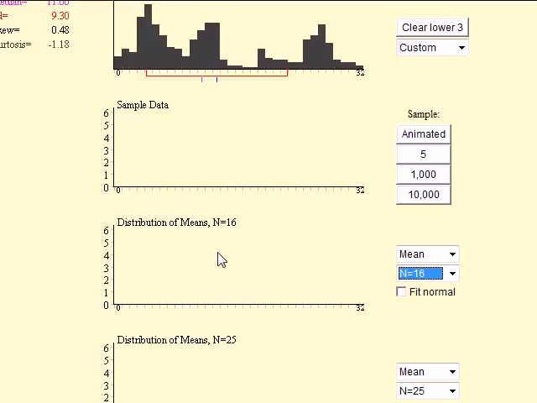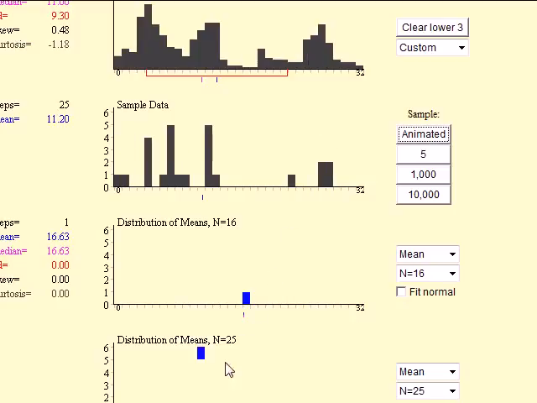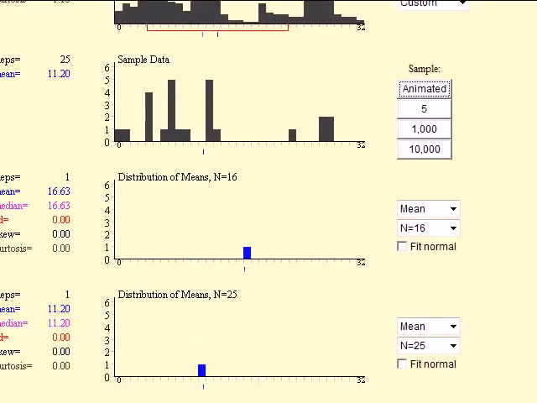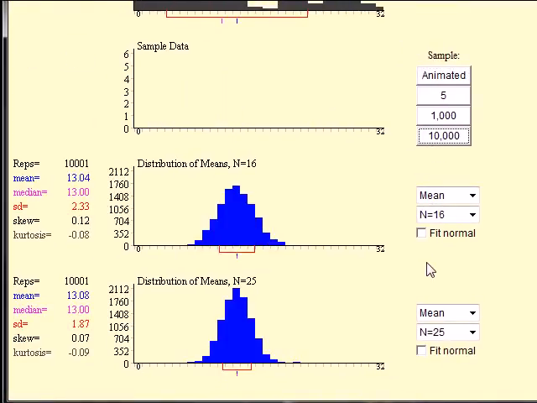So in this case, every one of the trials, we're going to take 16 samples from here, average them, plot it here, and then do a frequency plot. Here, we're going to do 25 at a time, and then average them. I'll do it once animated just to remember. So I'm taking 16 samples, plot it there, and I take 25 samples as described by this probability density function, plot it down here. Now, if I do that 10,000 times, what do I get? Just visually, you can tell that when n was larger, the standard deviation is smaller. This is more squeezed together.